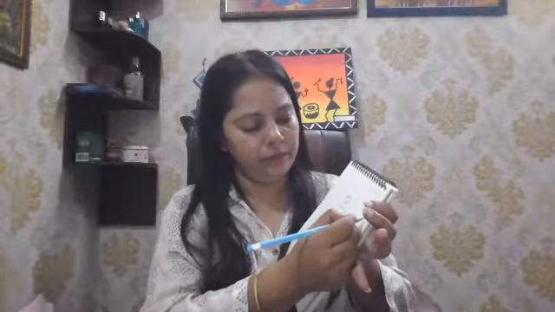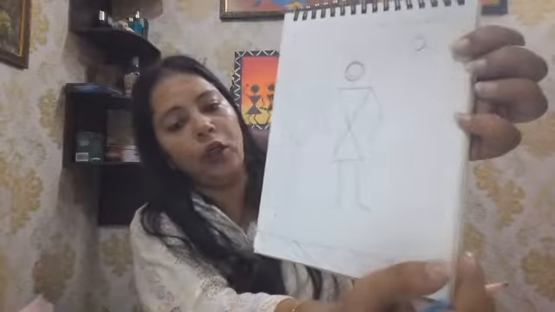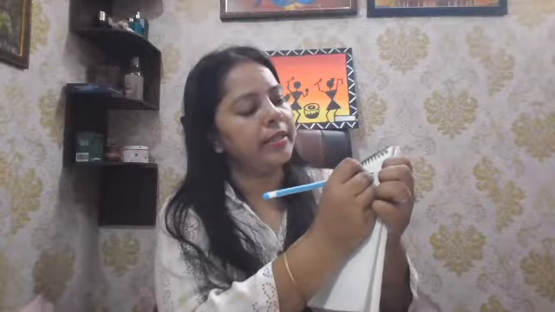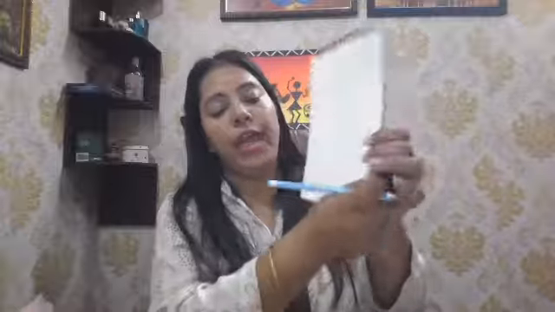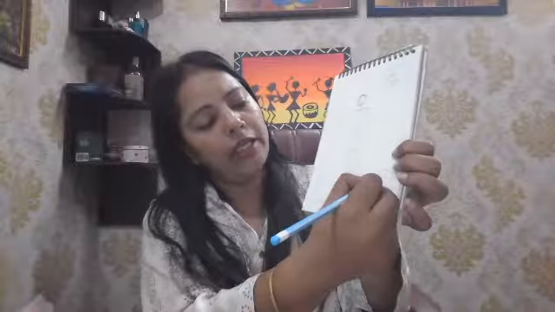Then we can create a sun in the corner through the ray lines, as well as you can create hearts in the corner.